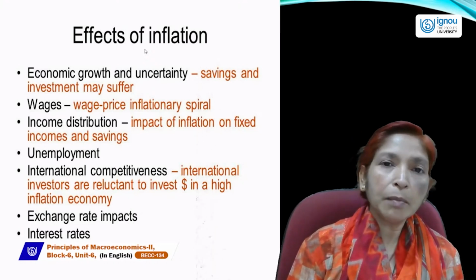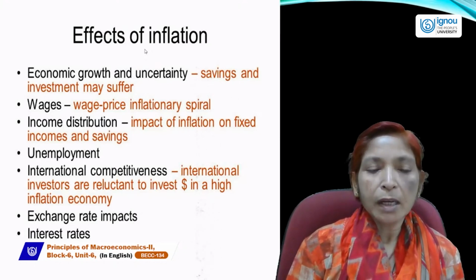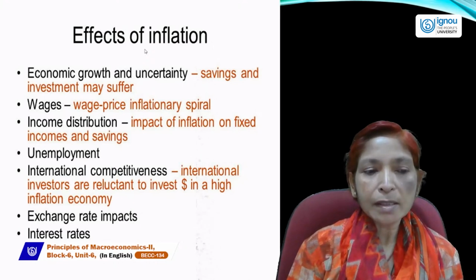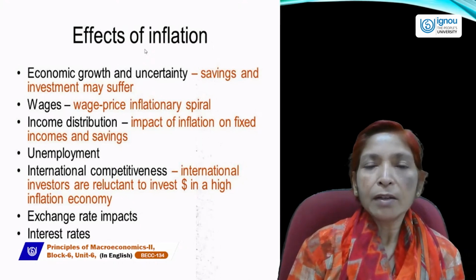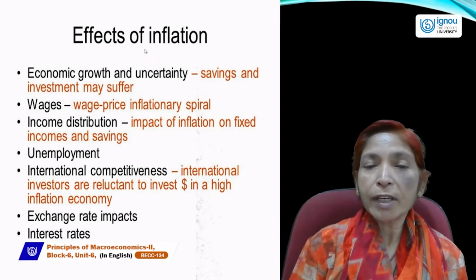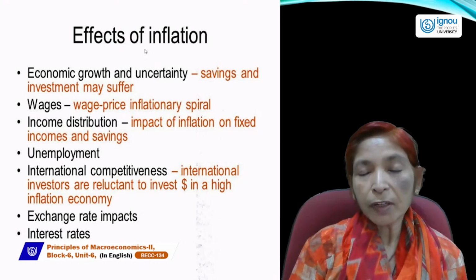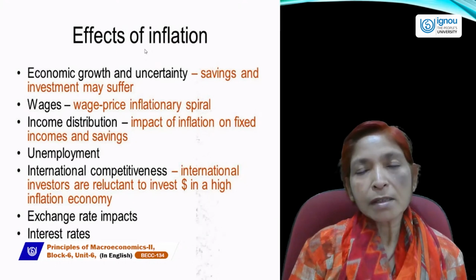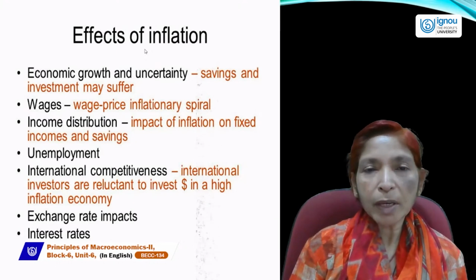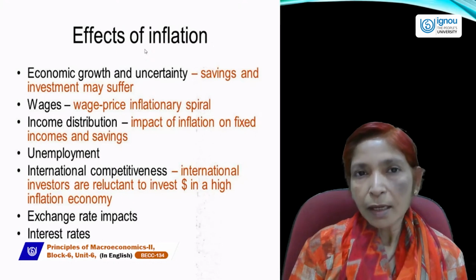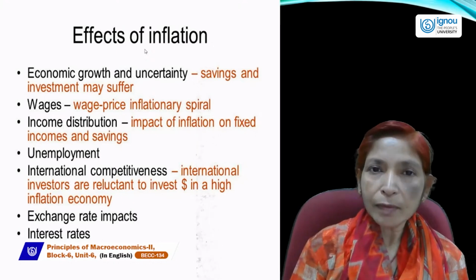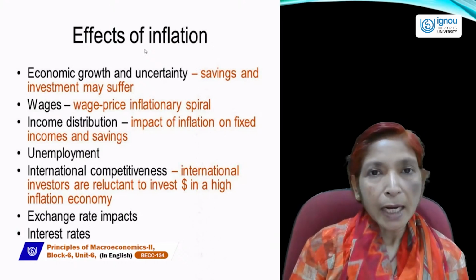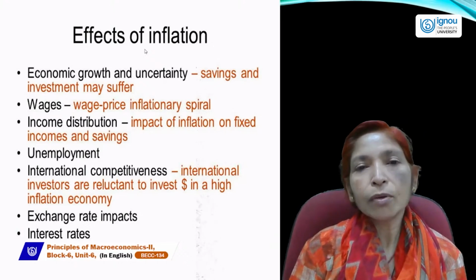Third is income distribution. The impact of inflation on fixed income and savings is severe; people with fixed incomes are very badly affected. If inflation occurs in the economy, those people whose income is fixed, remains constant, or does not increase as the price level increases are badly affected by inflation, and savings are also badly affected due to inflation.